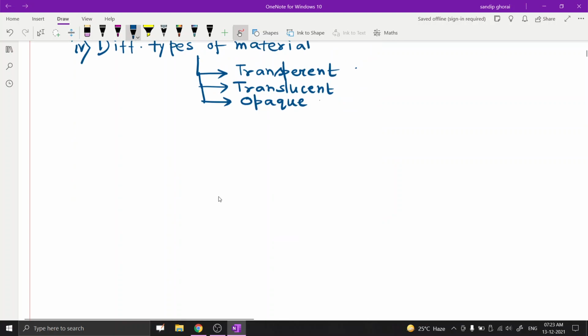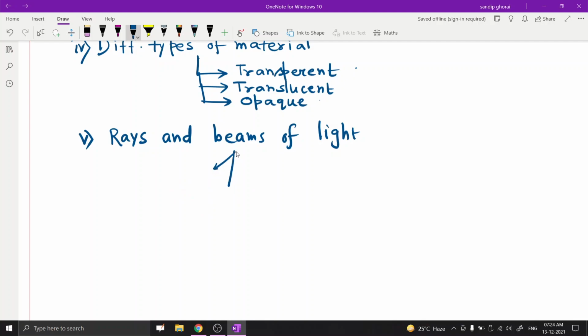Now we move to our next key point, point number 5, that is rays and beams of light, which may be parallel, convergent, or divergent. So here also we learn about three different types: parallel, convergent, and divergent.